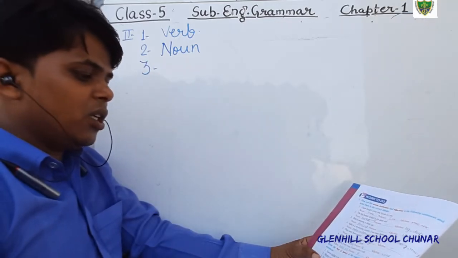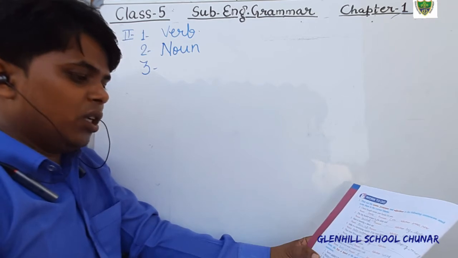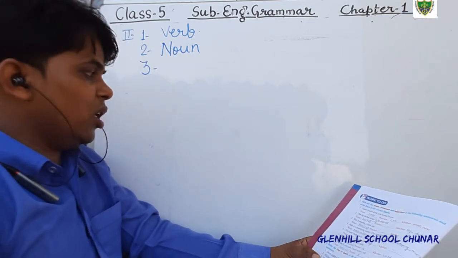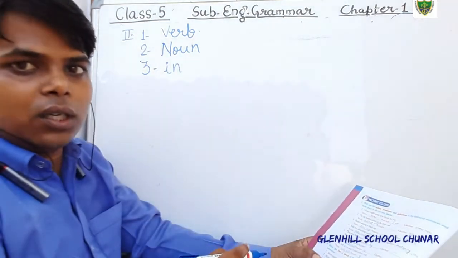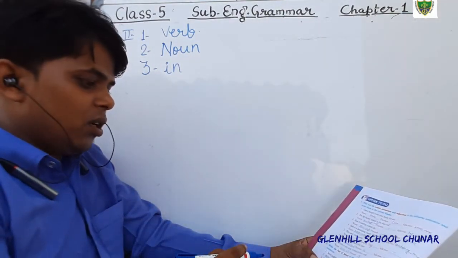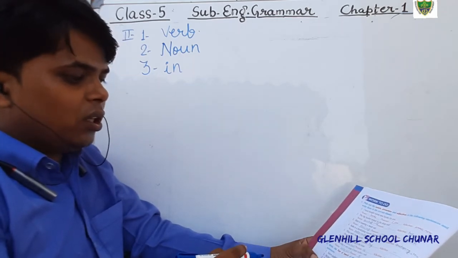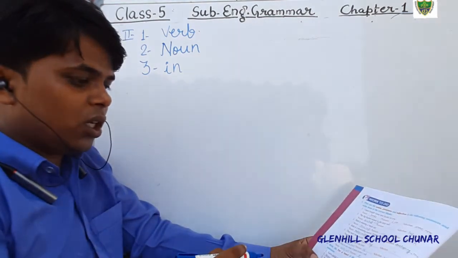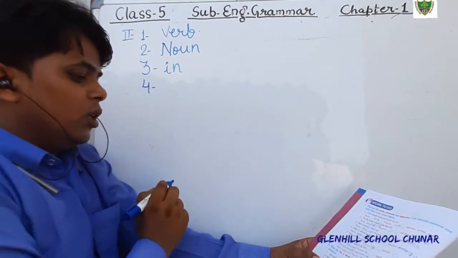Deer springs about in the wood. In this sentence, what is in? I have told you, it is preposition. In is a preposition.